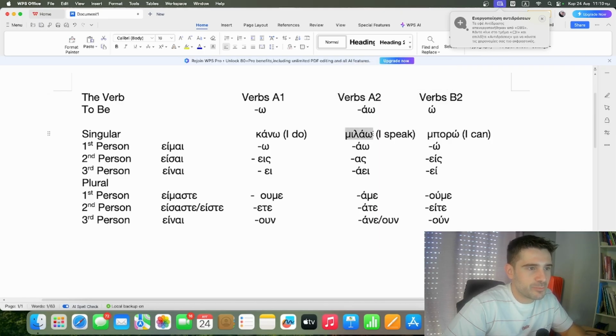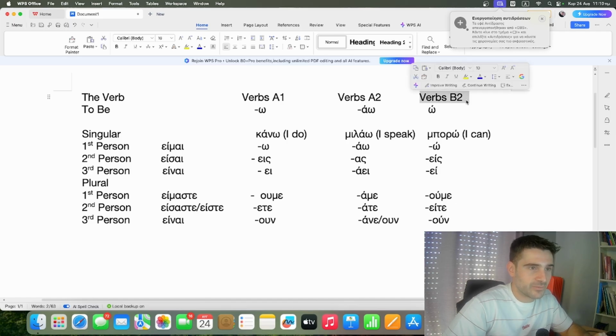One example is the verb μιλάω, which means I speak. So here we'll have these word endings. Μιλάω, I speak. Μιλάς, you speak. Μιλάει, he, she, it speaks. And on plural, μιλάμε, we speak. Μιλάτε, you speak. And μιλάνε or μιλούν, they speak.